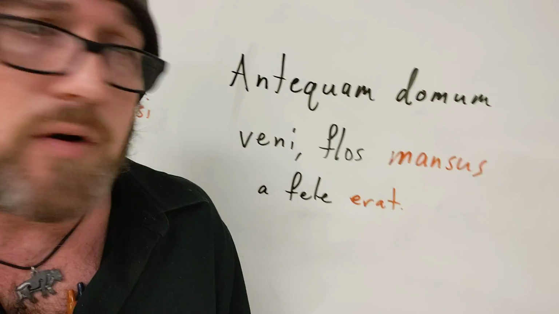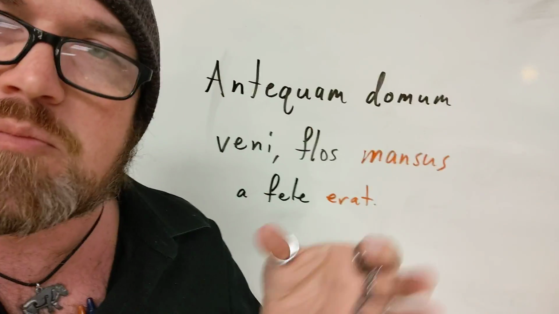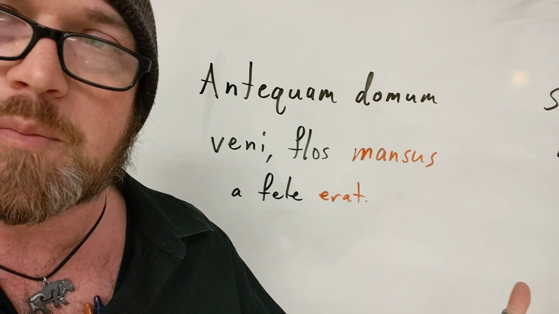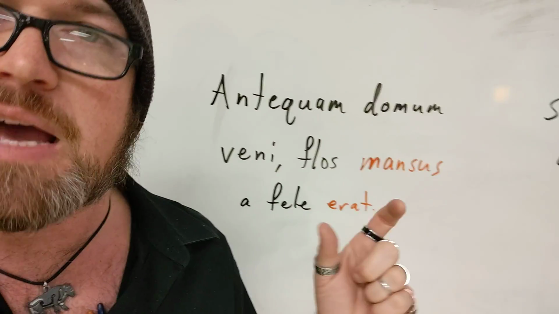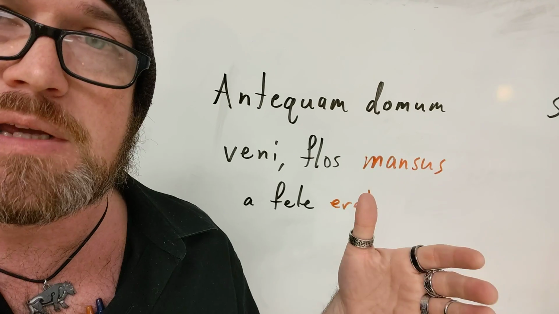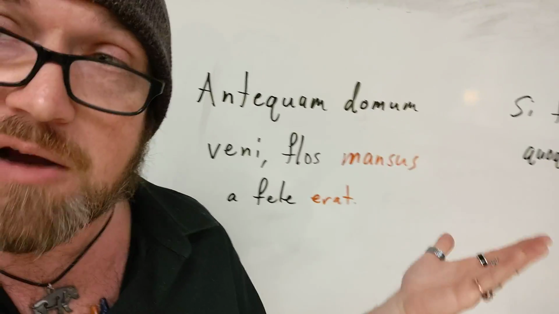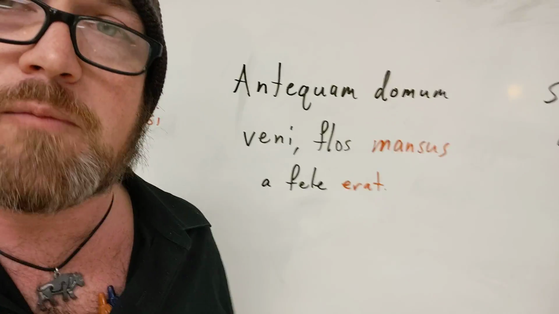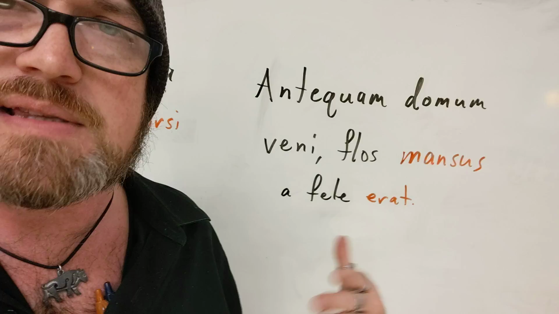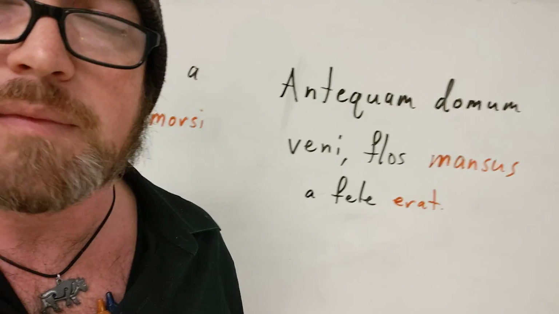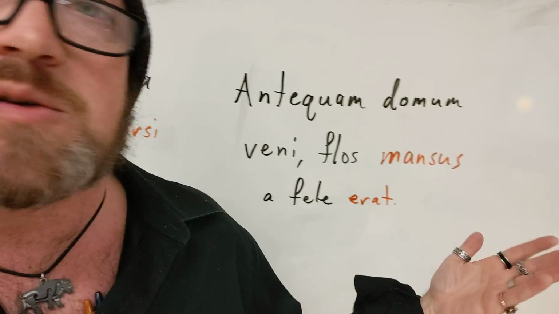But when your verb is 2 words long, it's possible to have a phrase or a word in between one part of the verb and the other part of the verb, especially if it's something that pertains adverbially to the verb. If there's an adverb that goes with this verb specifically, it's actually not uncommon at all to go ahead and stick it between the parts of your verb, whatever your verb happens to be. In this case, this is a pretty likely candidate to get stuck in between because, again, it's an ablative of agent and it's the agent of the verb that it is hiding inside of. It's not a promise, and it doesn't have to be there. It could have gone somewhere else in the sentence, but it also can stick between those 2 words.